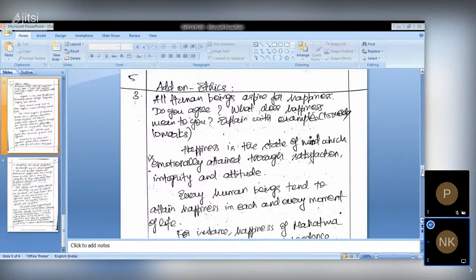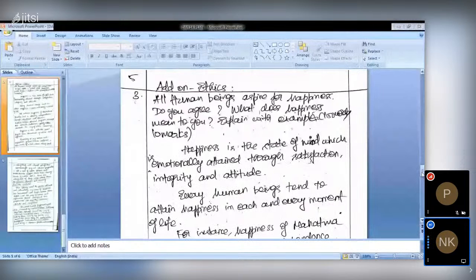While achieving our dreams, or our small dreams, or while buying a new dress, or while going for a walk in a park, everything which gives us a state of smile, that is the happiness. Do you agree? What does happiness mean to you? Explain with examples. So three parts to the question, whether we agree that all human beings aspire for happiness.